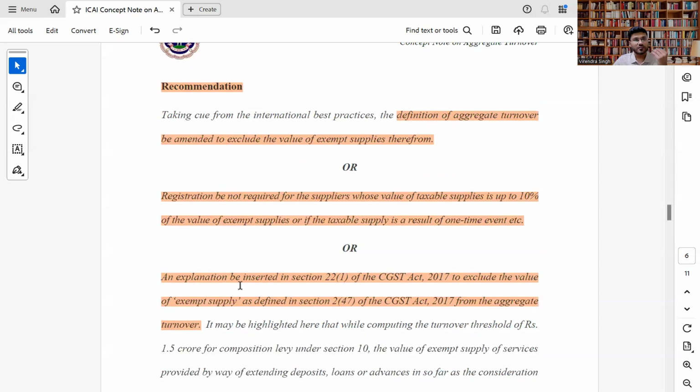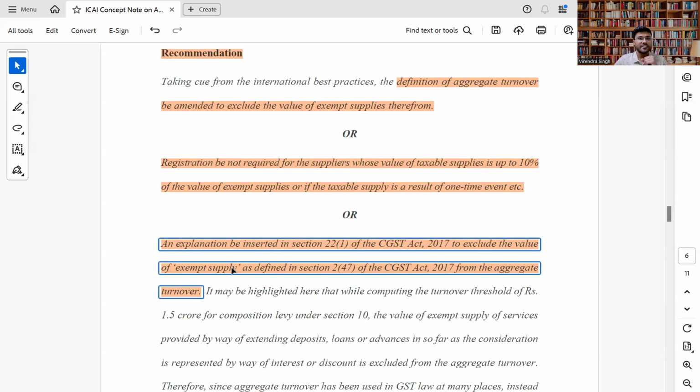The third recommendation made by ICAI is that an explanation be inserted in section 22 subsection 1 of CGST 2017. This section deals with registration under GST. So there should be a specific explanation to exclude the exempt turnover.